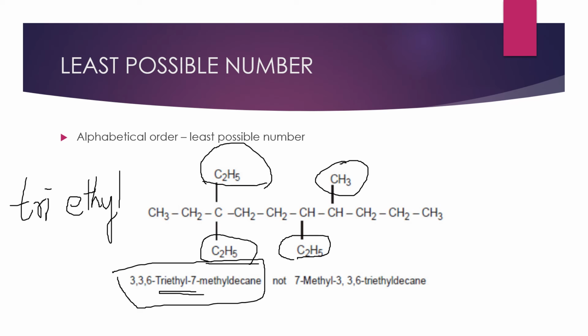Then it will be followed by propyl. If you are having butyl, butyl will come before ethyl, like that. You don't see this tri word or di, tetra, these words you don't see, because it is based on how many times it is repeated. So 3, 3, 6 triethyl 7 methyl decane will be the correct answer. We will see some more examples also, you will get clarity on this.